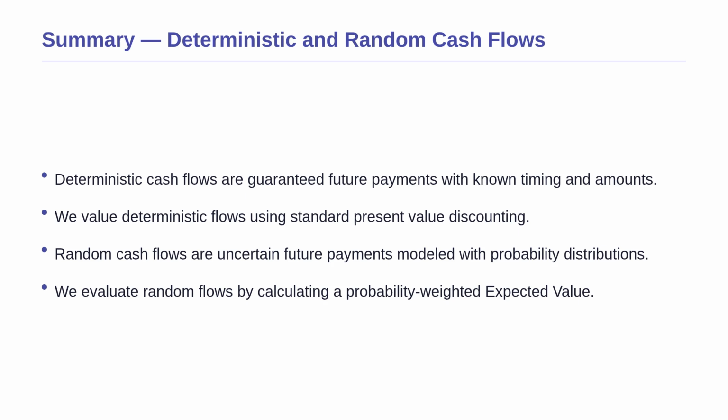Third, random cash flows are uncertain future payments that we must model using probabilities. And finally, we evaluate these uncertain flows by calculating an expected value, which is the probability weighted average of all possible outcomes. Mastering both of these concepts allows you to navigate both the safe and the risky sides of financial markets with mathematical confidence. Great job today.